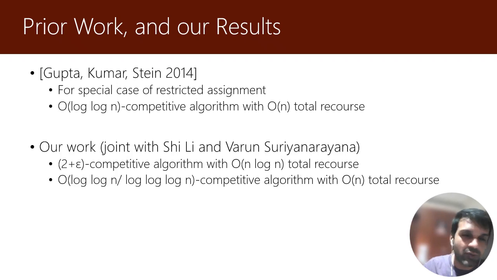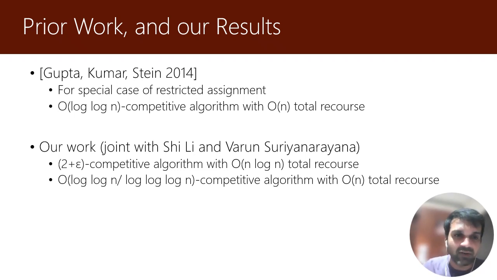So what we show is that we can both improve upon this result as well as generalize the setting. So we can consider the unrelated machines, which is more general than the restricted assignment setting. So here now any job j can have an arbitrary load vector of p_ij on any machine i. And now we can show two types of results.